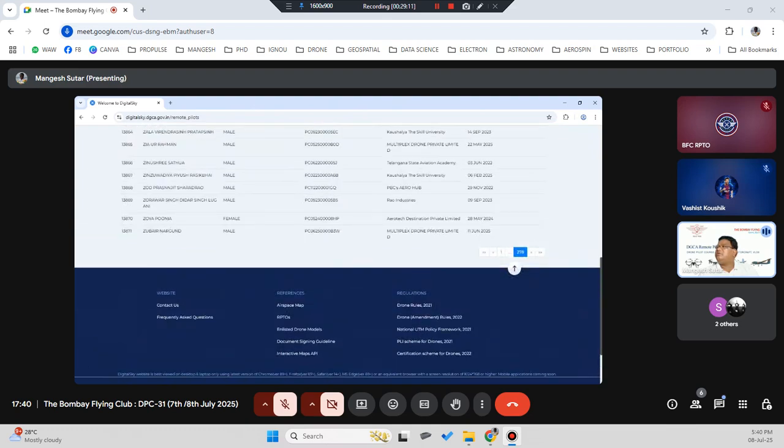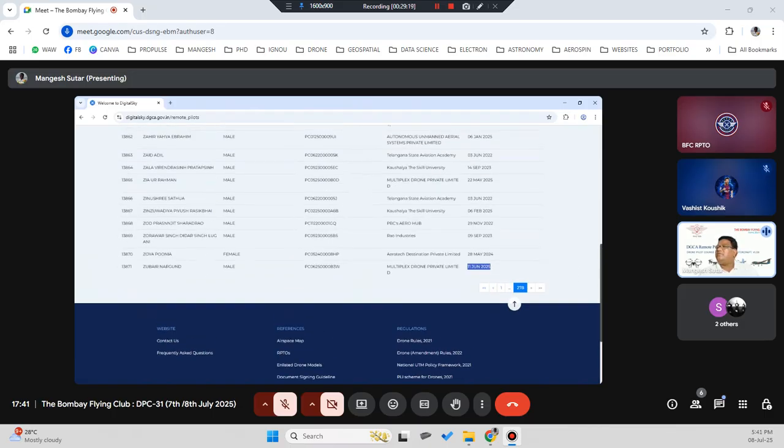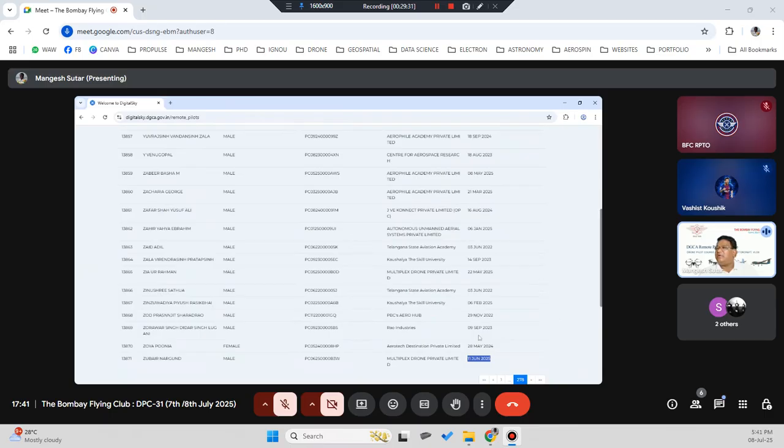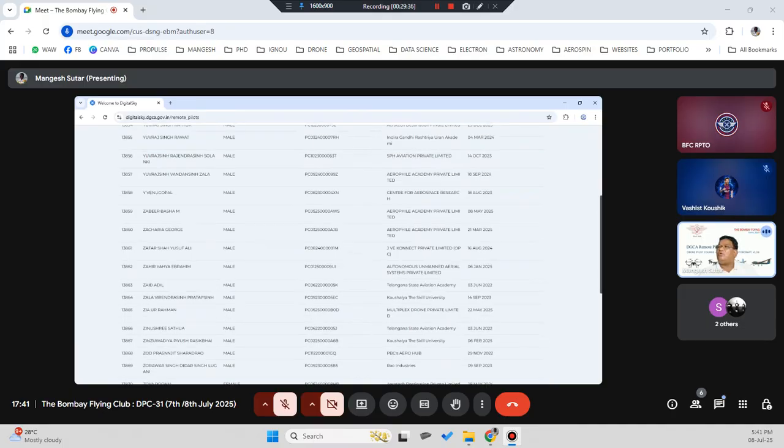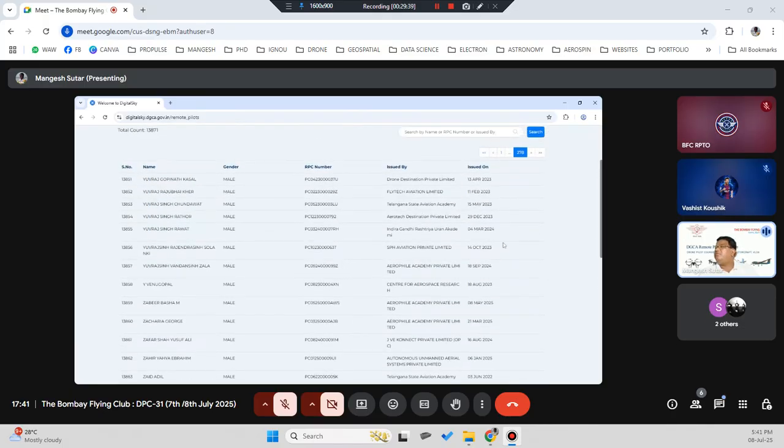Okay, so you can see here the last certificate. Those who have access to generate online are able to generate. But the people who are not able to generate, at maximum they have generated up to 24. Even some have been generated in 25 by those who have online access to generate. Like this Multiplex, this is an old RPTO, a very old RPTO, so they have access to generate online. In 25 the number is very small. Aerofield is also an old RPTO. If you had been using the Dhule location, it would also have been possible to generate online certificates.